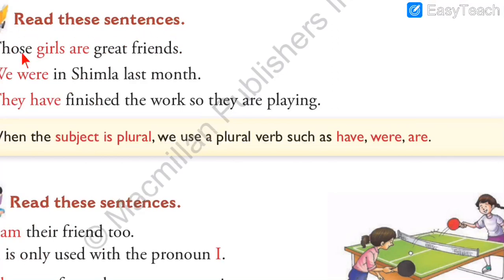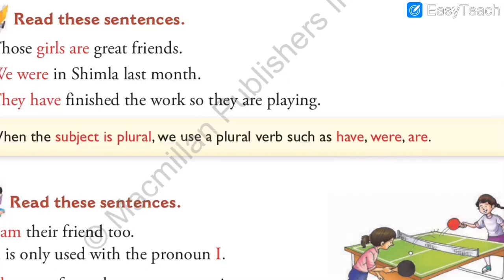Read these sentences. Those girls are great friends. We were in Shimla last month. They have finished the work, so they are playing. When the subject is plural, we use a plural verb such as have, were, are.